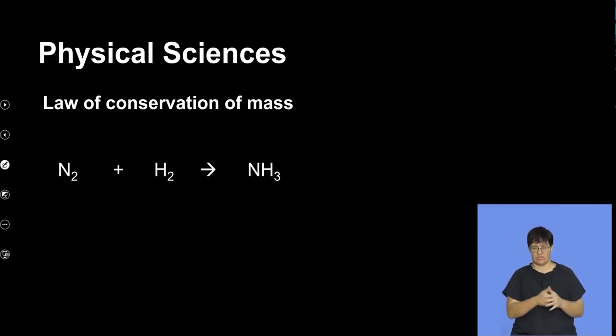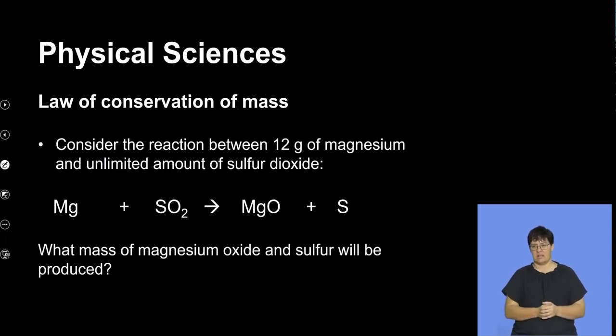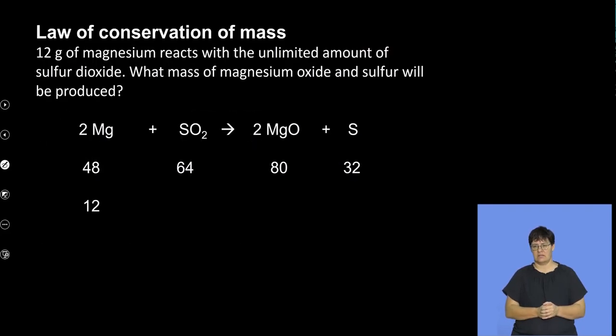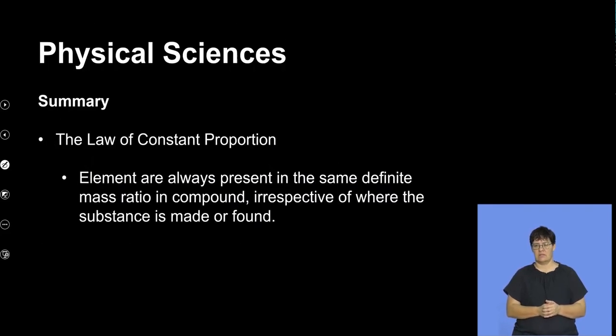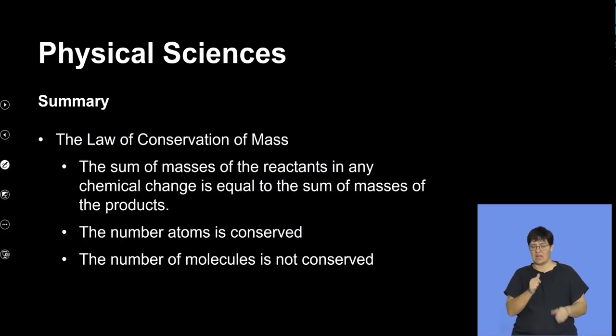We can also do the same with other substances, but this is just an example that we want to look at. Also, what is important in summary is the law of constant proportion. What does that say? That the elements are always present in the same substance in a definite mass ratio of the compound, irrespective of where that element is found. Also, the sum of masses of the reactants is equal to the sum of masses of the products, and the number of atoms is also conserved.